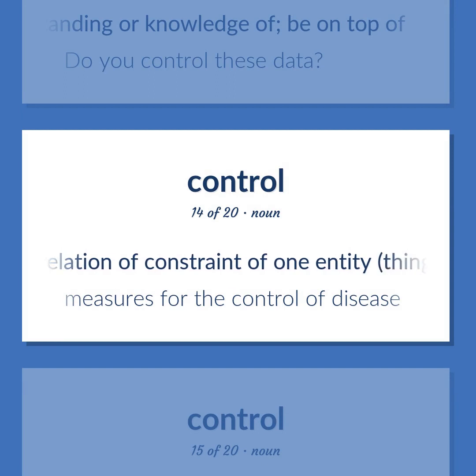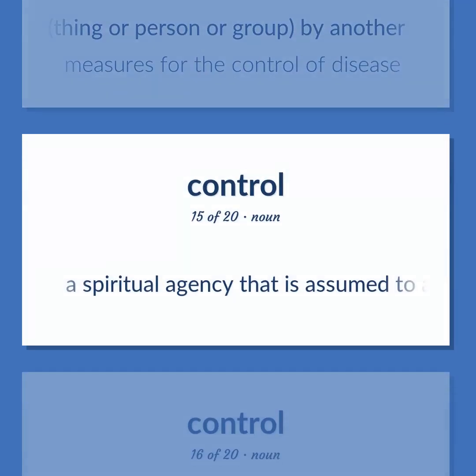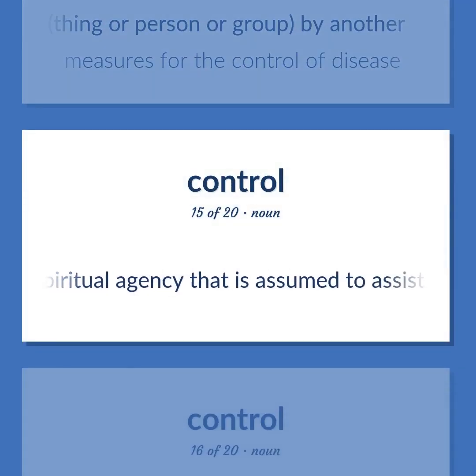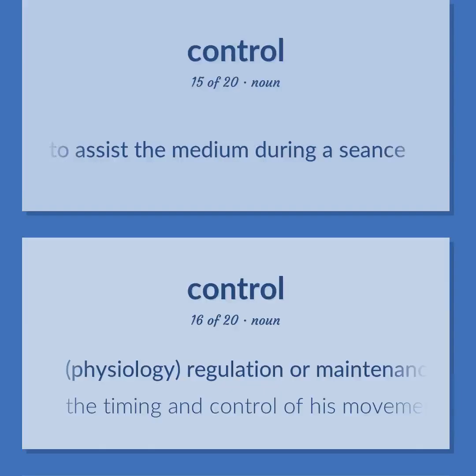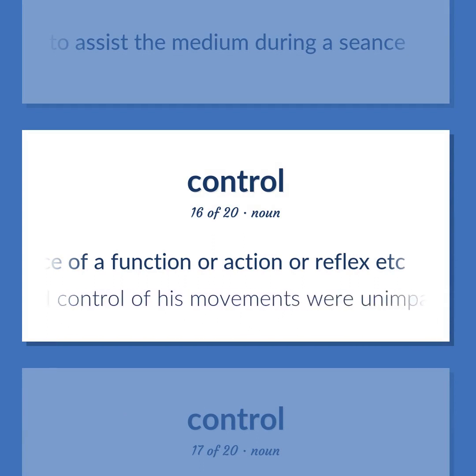A relation of constraint of one entity, thing or person or group, by another. Measures for the control of disease. A spiritual agency that is assumed to assist the medium during a séance. Physiology, regulation or maintenance of a function or action or reflex. The timing and control of his movements were unimpaired.